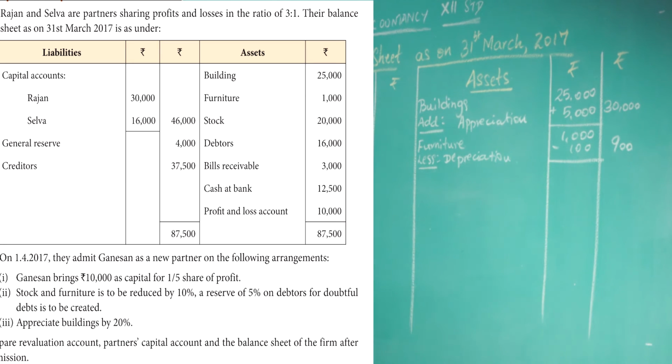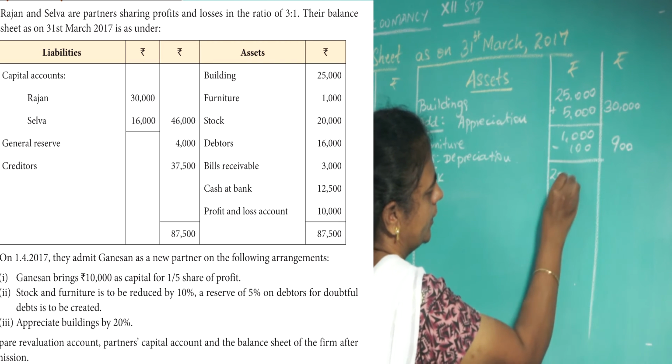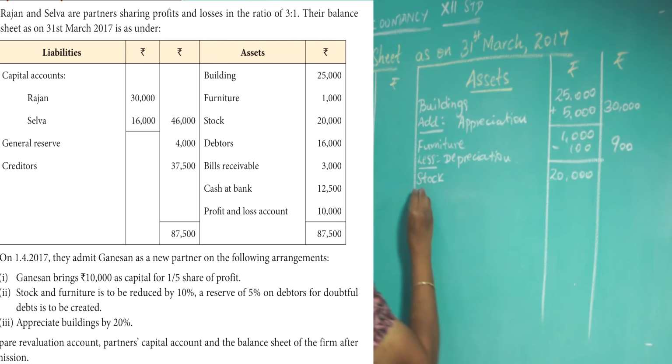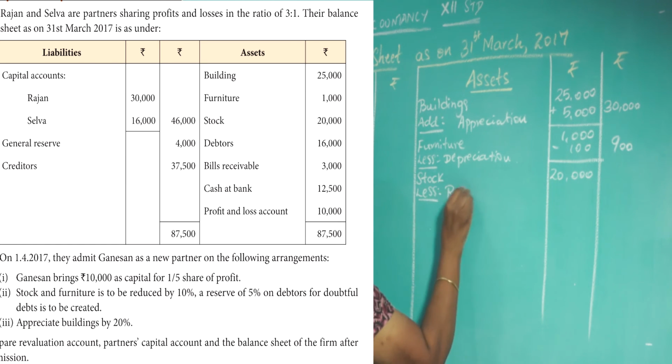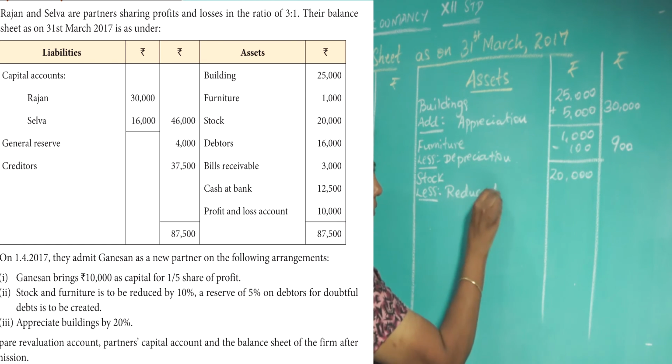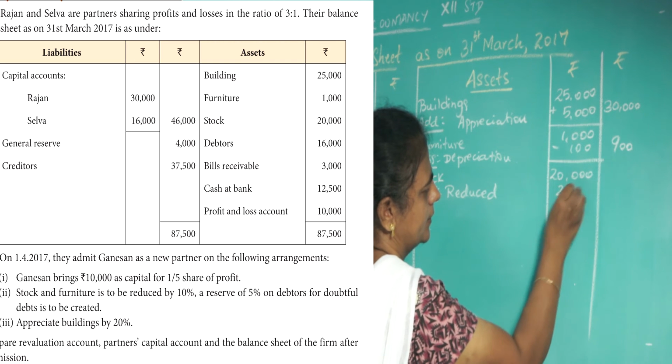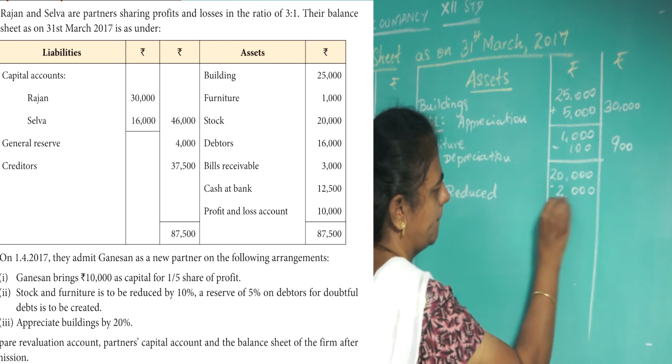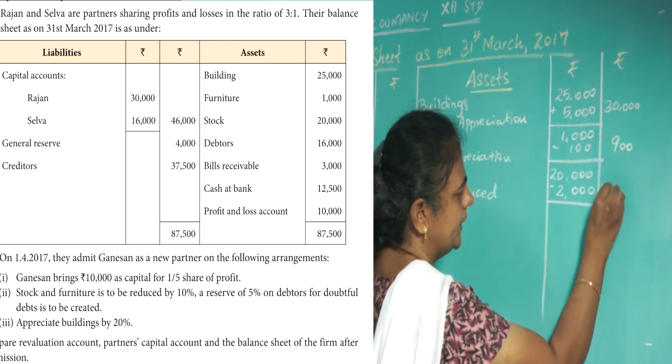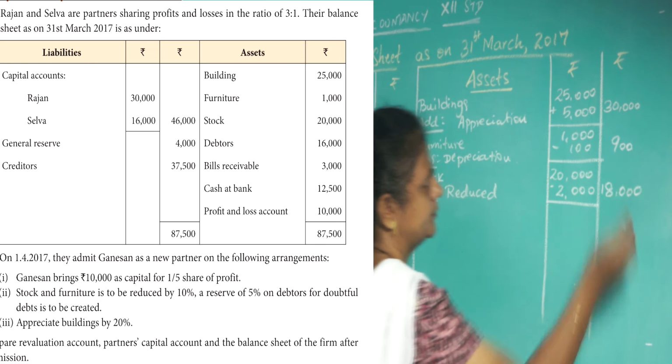Next, stock is 20,000, less it is reduced 10%, minus 2,000. So that will give you 18,000.